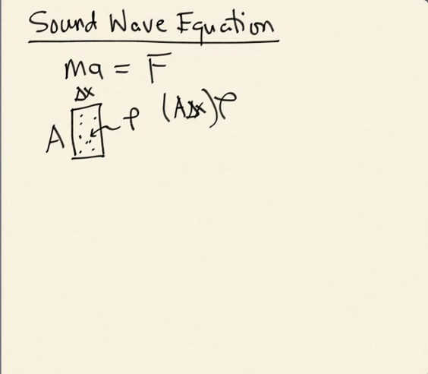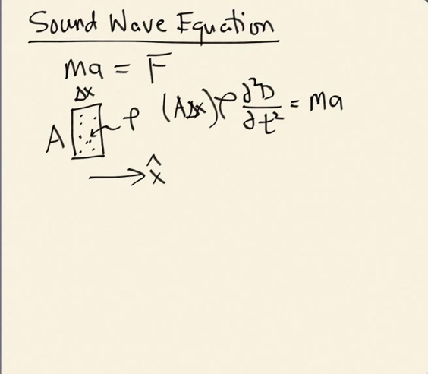And we're going to need the acceleration of these particles. If you remember in the previous video, I talked about the displacement of each atom in the gas, d. We're going to use that to describe the motion in the x direction, because these particles are going to be forced and move in the x direction. So we're going to introduce this displacement function d, and the acceleration is just the second derivative of that displacement function. So this is equal to ma, our mass times acceleration.